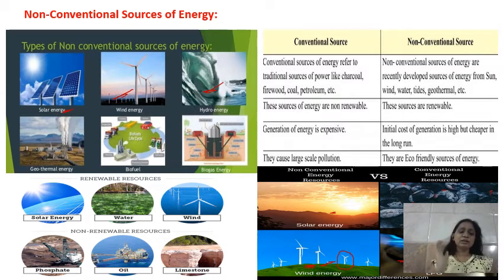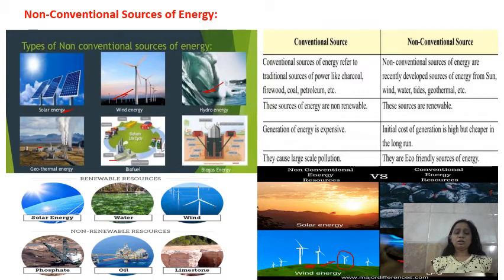Okay, then it is geothermal energy. Okay, this is biofuel, means using the vegetation waste, animal waste for generating the energy. Okay, that is also the biogas, biofuel, and this is biogas energy.